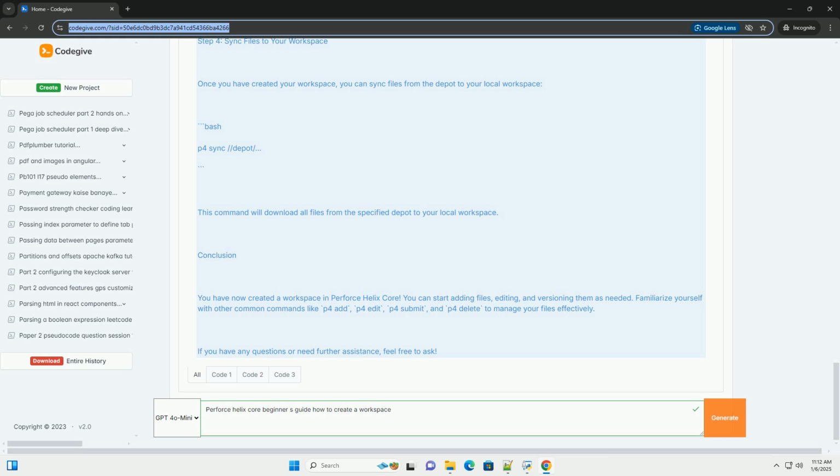Conclusion: you have now created a workspace in Perforce Helix Core. You can start adding files, editing, and versioning them as needed. Familiarize yourself with other common commands like p4 add, p4 edit, p4 submit, and p4 delete to manage your files effectively. If you have any questions or need further assistance, feel free to ask.